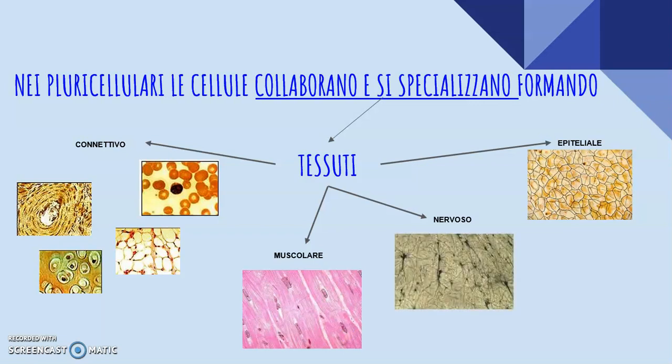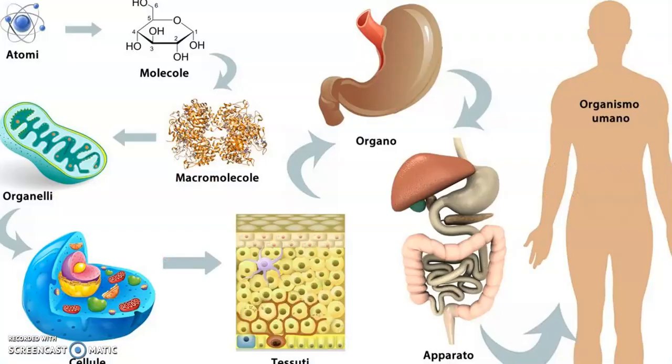When more tissues collaborate for a certain function, they give origin to an organ, like the heart, the lungs, and the stomach. More organs performing the same task form an apparatus, like the digestive system, where organs are formed by different tissues, or a system like the muscular system that is formed by only one kind of tissue. The human being is formed by apparatuses and systems.